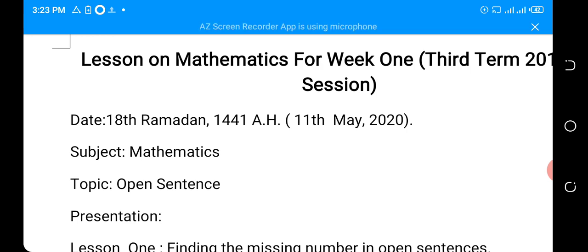So for this week, our topic is open sentences. When we say open sentence in mathematics, what does it mean? An open sentence means a mathematical statement which contains an unknown number which we want to find. Underline the word unknown. The word unknown means what you are looking for, what you want to find.